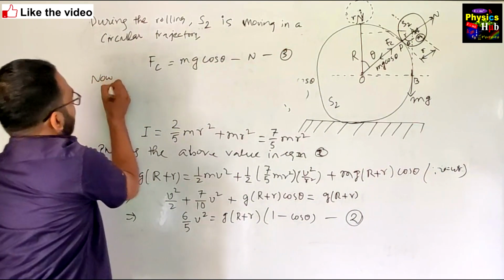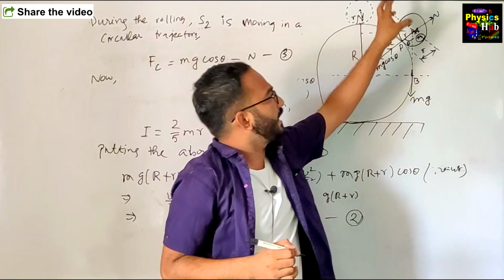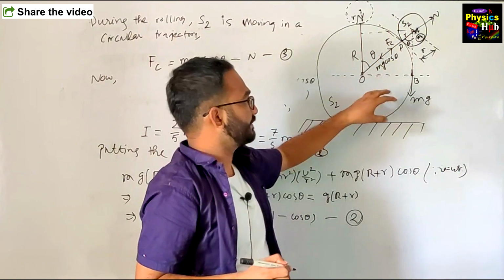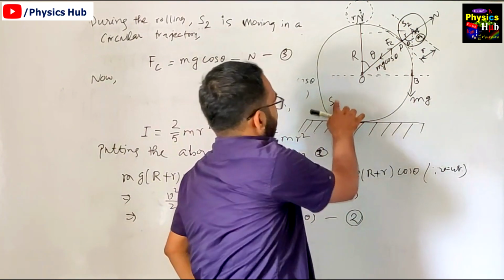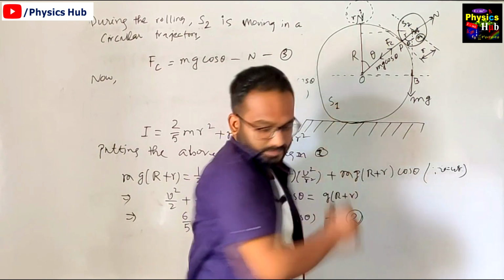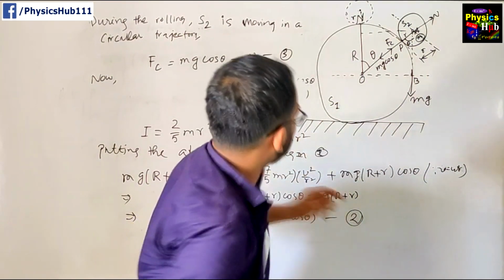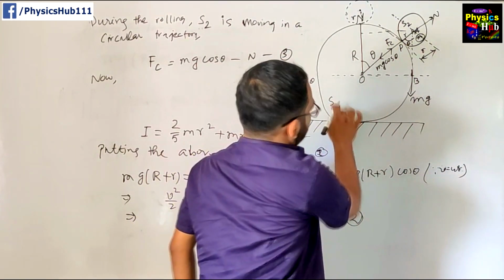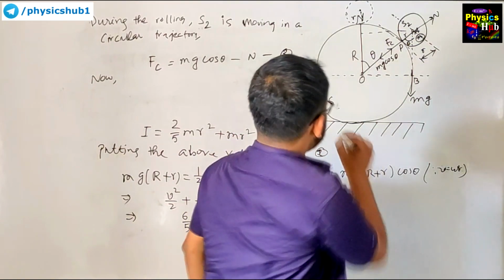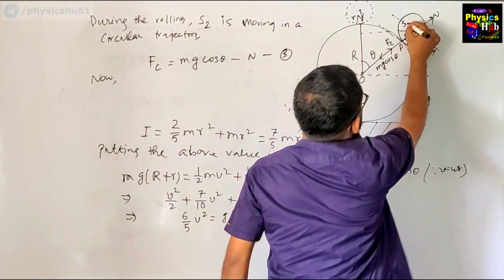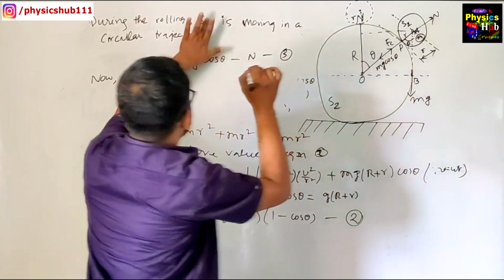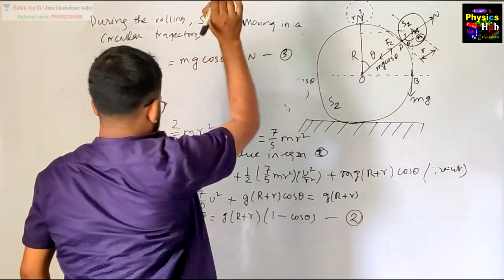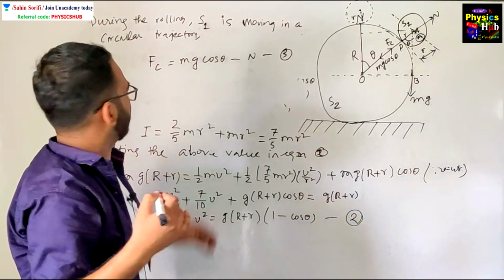Now the moment this S2 is leaving this surface of S1, okay, S1 and S2 got mixed up. Which one is S2? This is S1, this is S2. Okay, this is S2 and this is S1. So just replace S2 by S1. That's it. I think it's not a big issue.